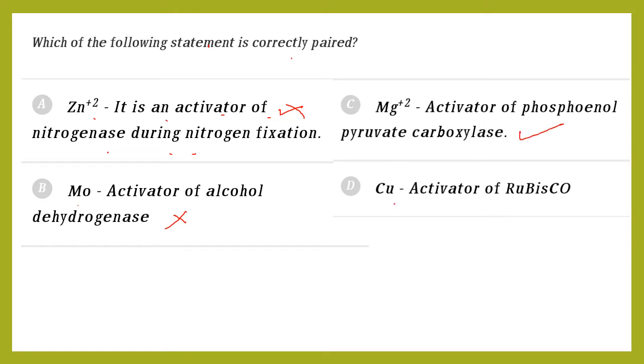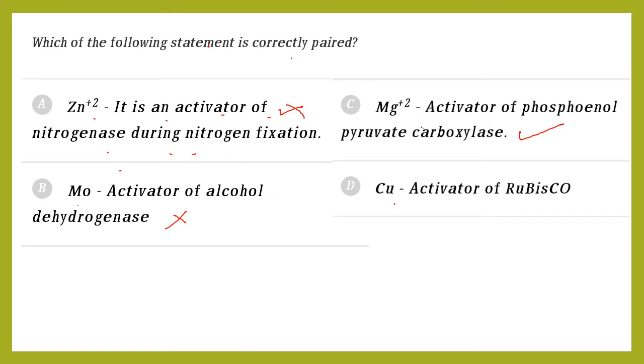Yes. Copper, activator of Rubisco. Here it is an activator of both ribulose bisphosphate carboxylase oxygenase and phosphoenol pyruvate carboxylase, both critical enzymes in photosynthetic carbon fixation.